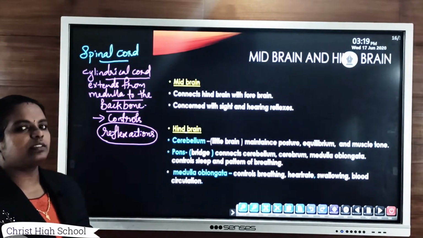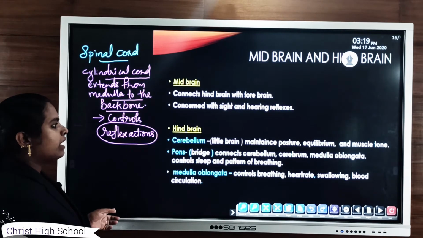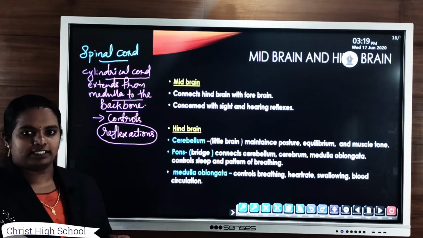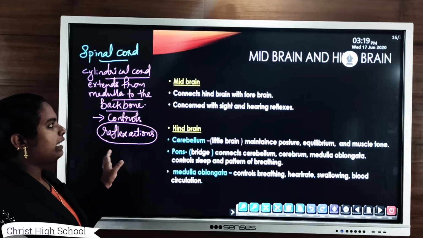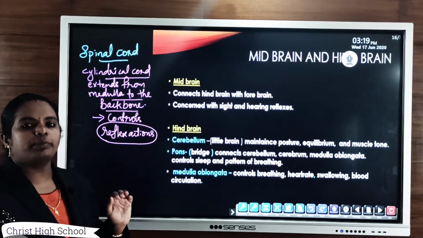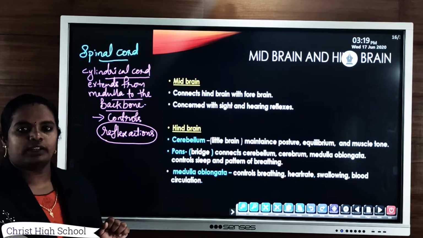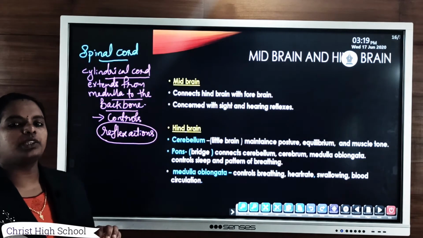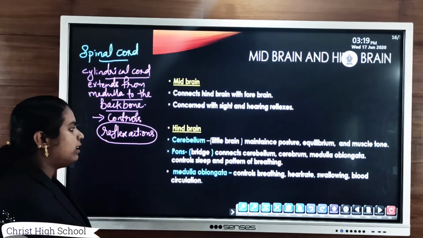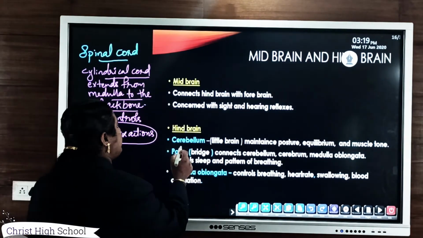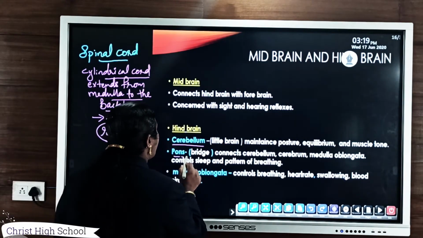It controls the process of eyesight as well as hearing reflexes. So midbrain connects hindbrain with forebrain, as well as it is concerned with sight and hearing reflexes.